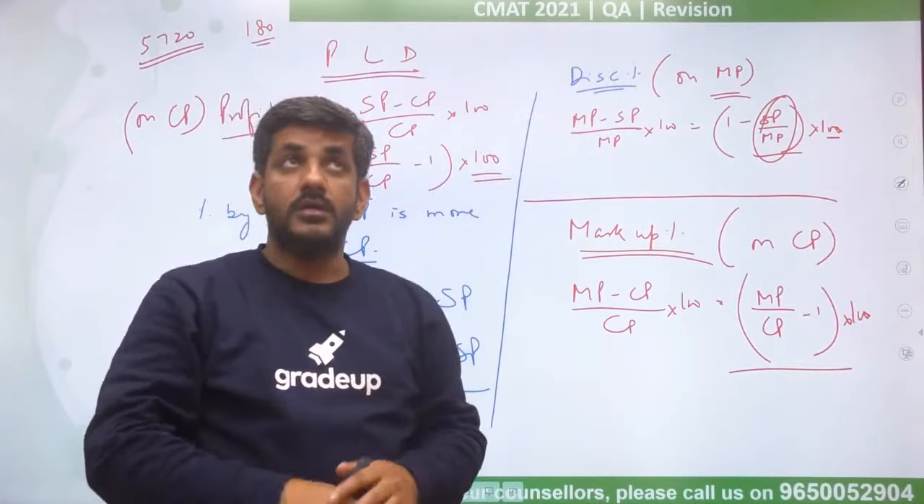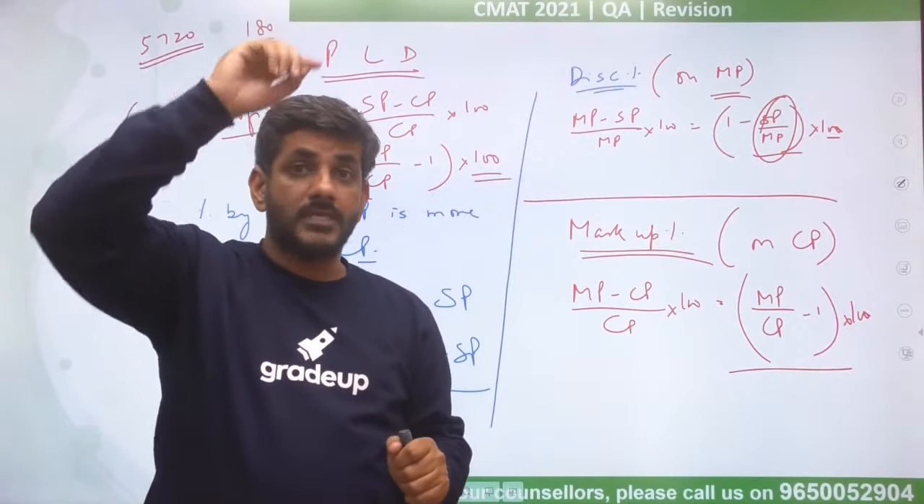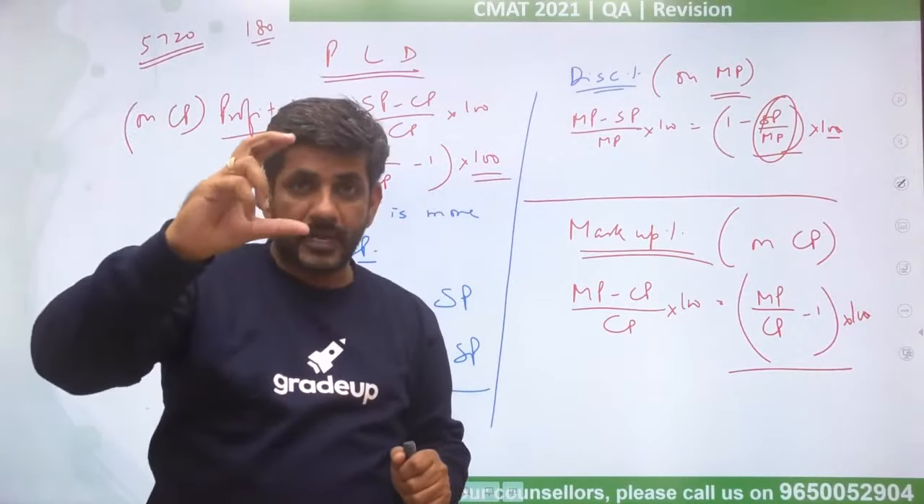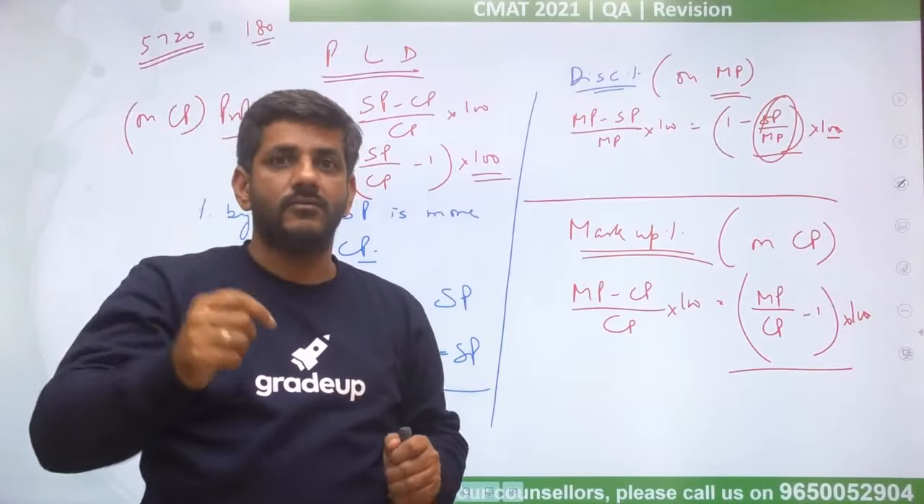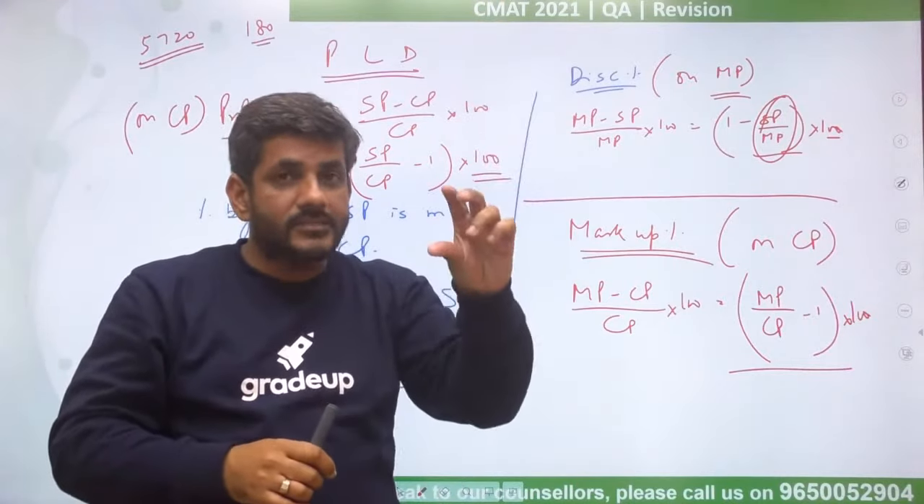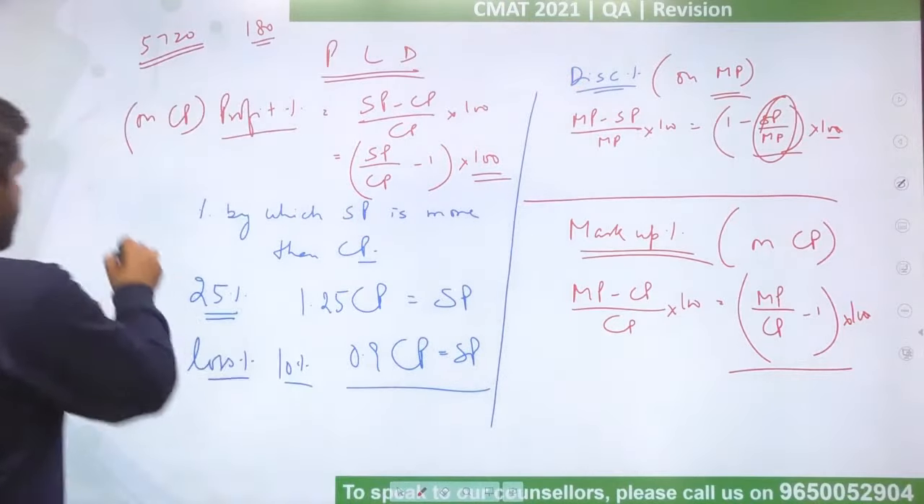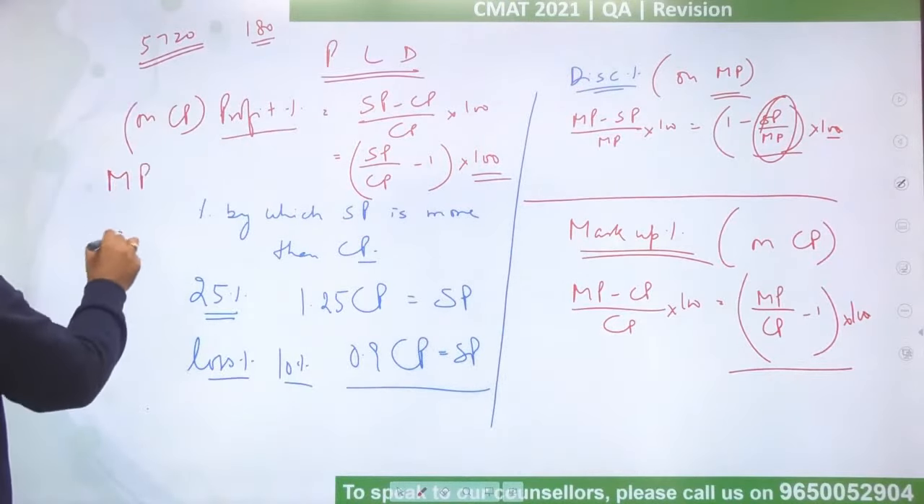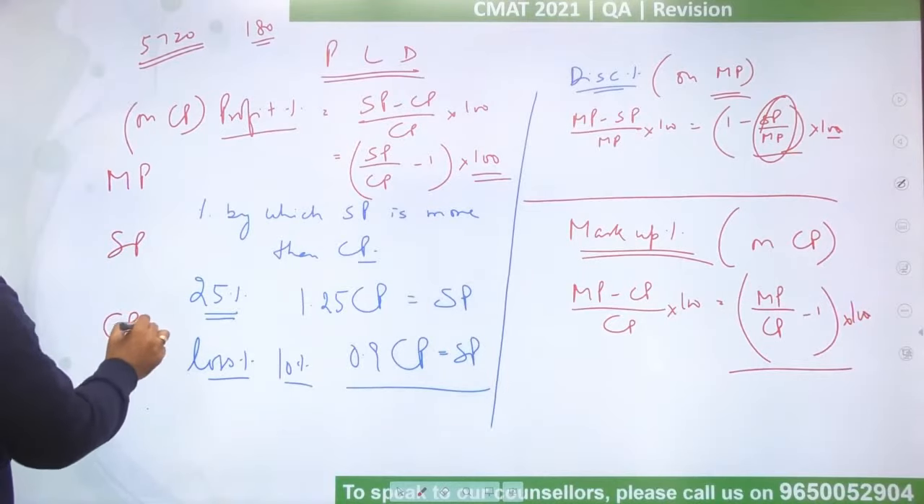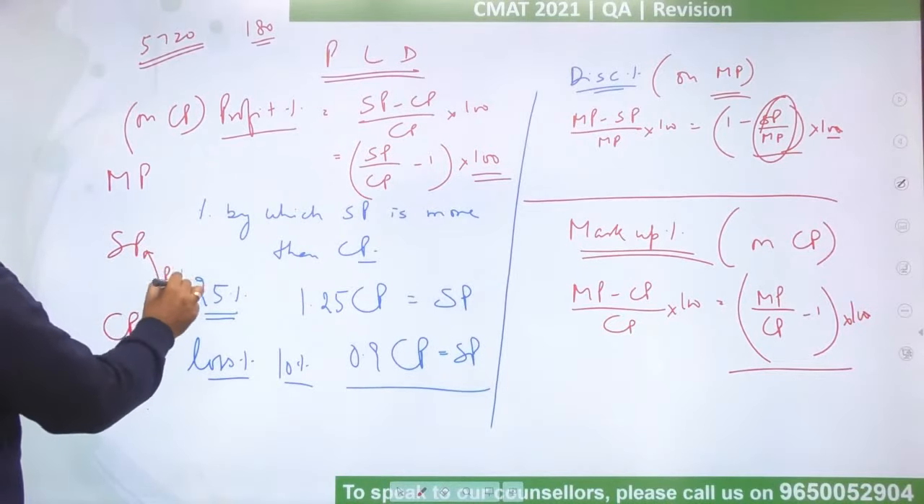What is discount? Discount is given on the marked price, because whenever I go to the shop, on that price which is written on the article, they give discount. So how much is that decreased to become selling price? That picture is there in our mind, that we have somewhere the MP, somewhere the SP, and somewhere the CP.